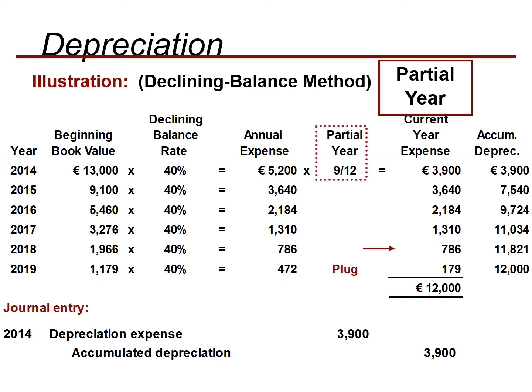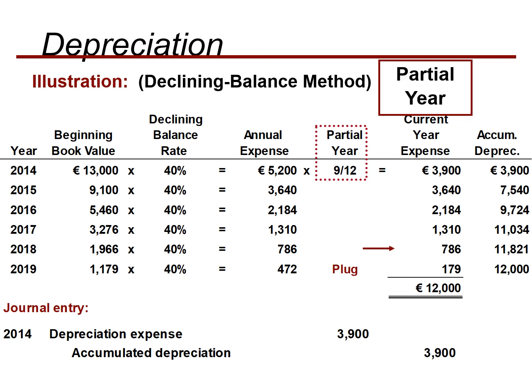But in the last period, we have to make an adjustment, just like we made an adjustment in the previous question, because we need the 179 as the current year's depreciation expense, but by multiplying the book value 1,179 by 40%, we get 472. So what we will do is replace it by 179, because we need 179 over here.